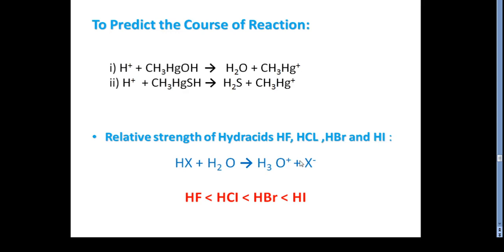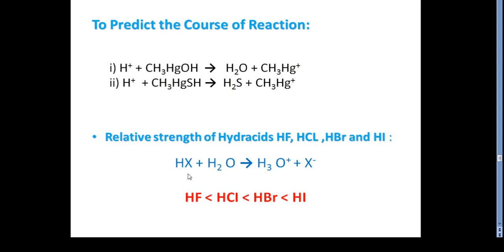So just by knowing this reaction we can see how the hydro acids' tendency is increasing and decreasing according to their acidity. Here is the simple reaction where HX, a hydro acid, reacts with water, and H3O+, the hydronium ion, is produced, and the halide dissociates at the end.